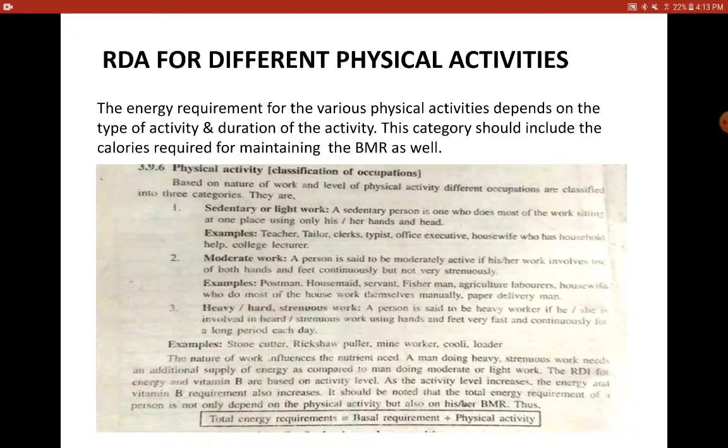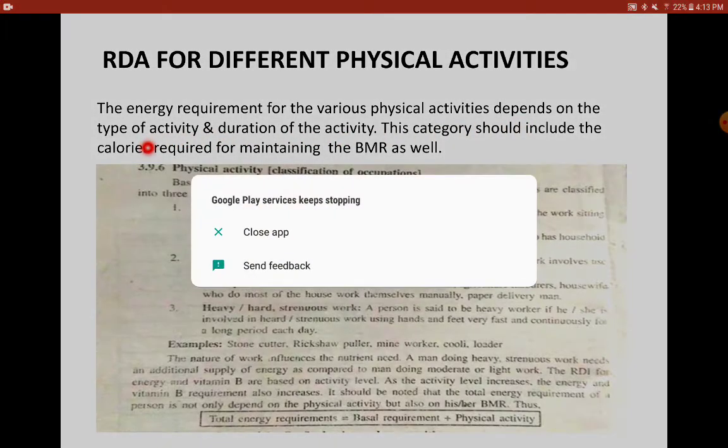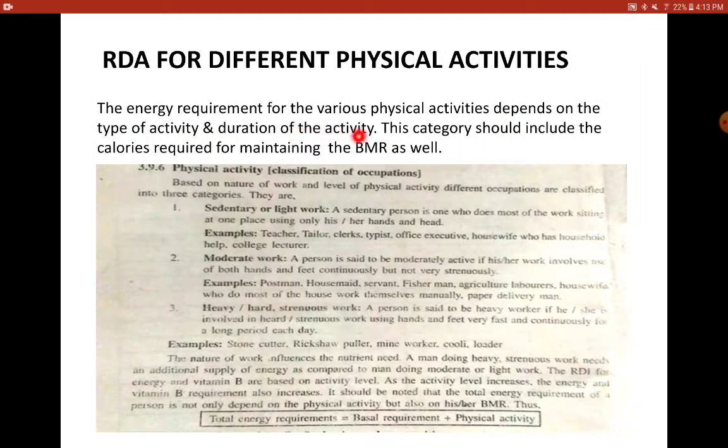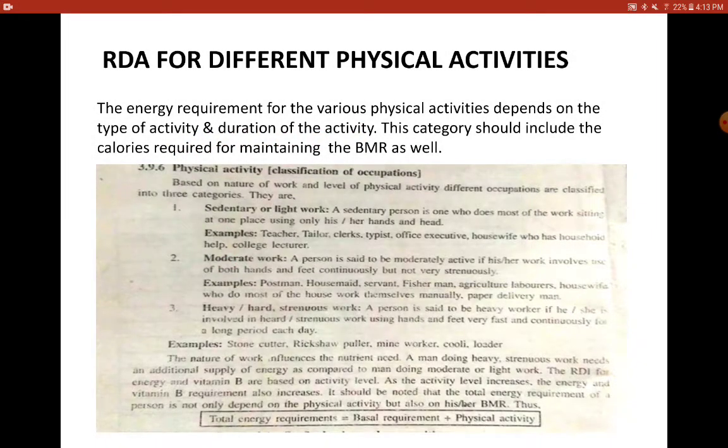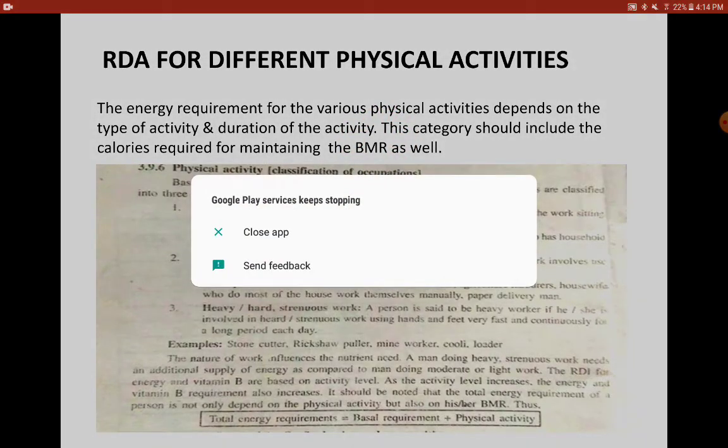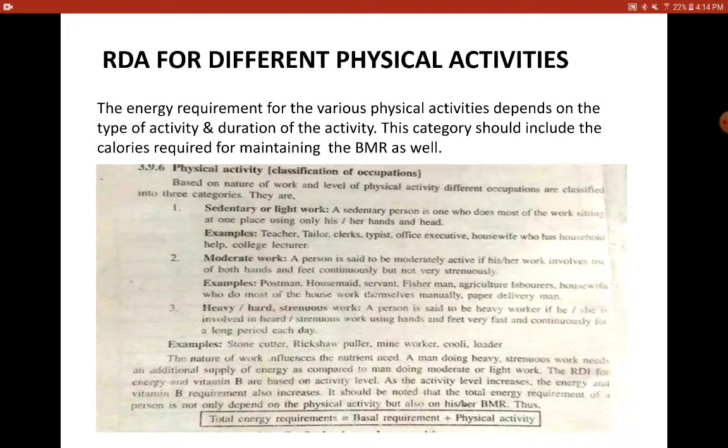Coming on to physical activity, the energy requirement for physical activity depends on the type of activity and the duration of the activity. So there are two things to understand here: how much energy is required to do physical activity depends on the type of activity as well as how long the activity is performed. And this mandatorily should include the calories required for BMR also, because your heart doesn't stop functioning when you do physical activity. It is an inbuilt concept that BMR has to have a certain minimum amount of energy.